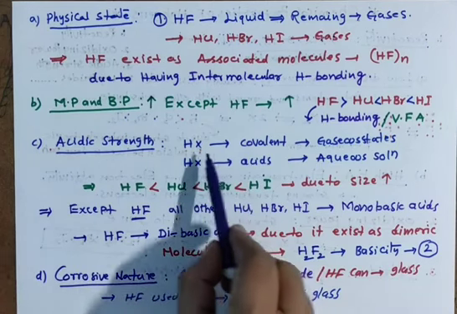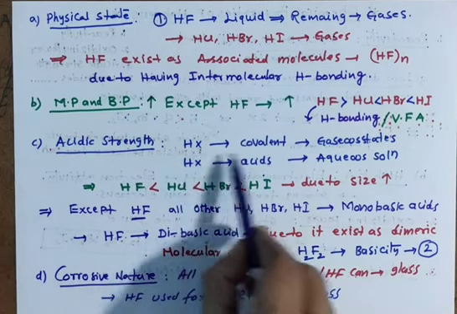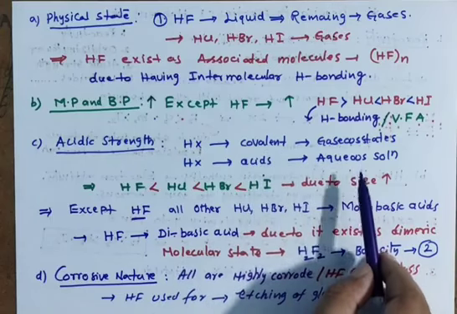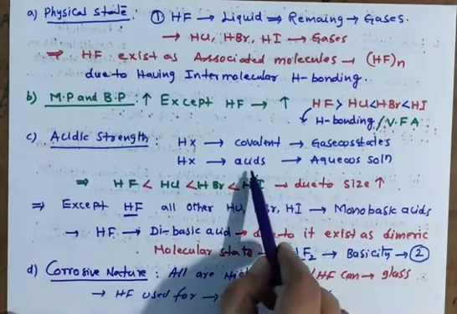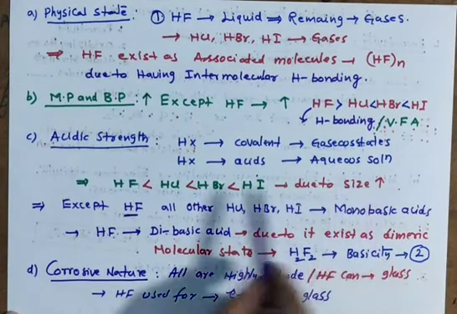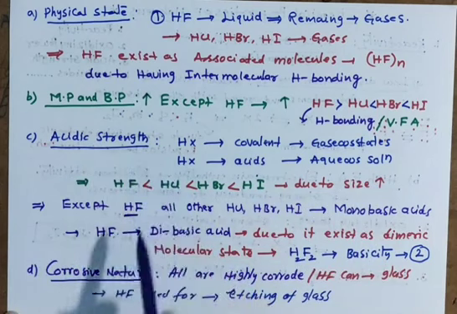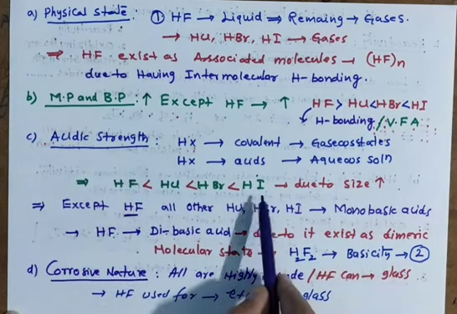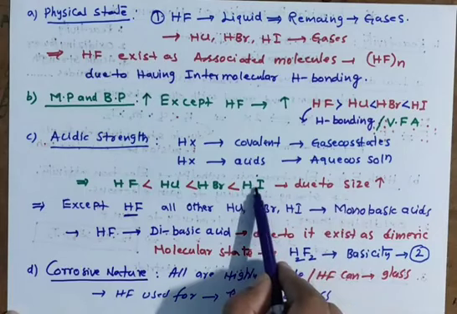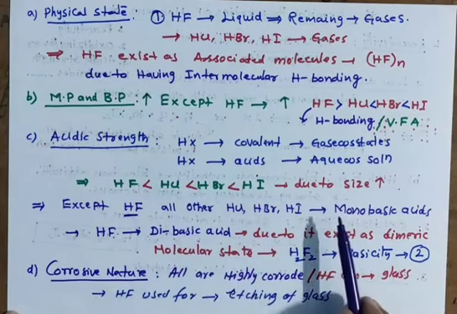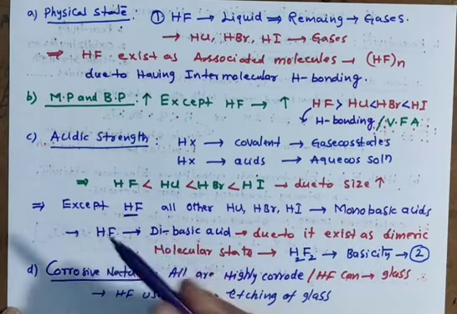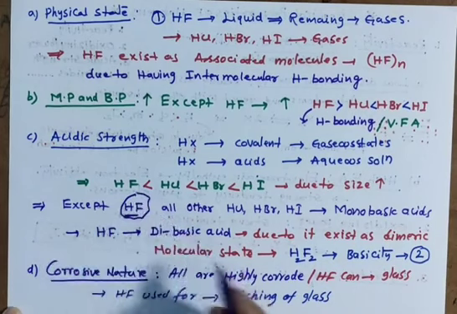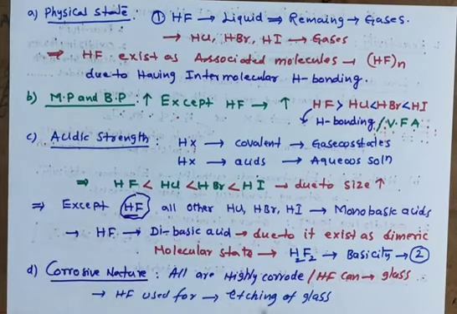Acidic strength: these HX type hydrides are covalent in nature in the gaseous state, but they act as acids in aqueous solutions. That's why acidic strength is discussed. Down the group acidic strength increases due to the size of iodine, bromine, chlorine, fluorine increasing. Except HF, all are monobasic. HF is dibasic.